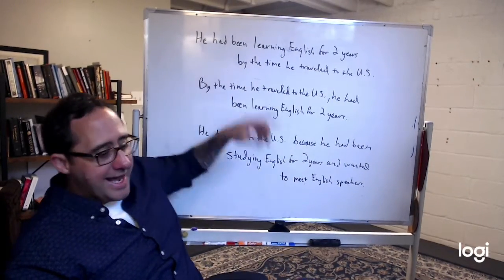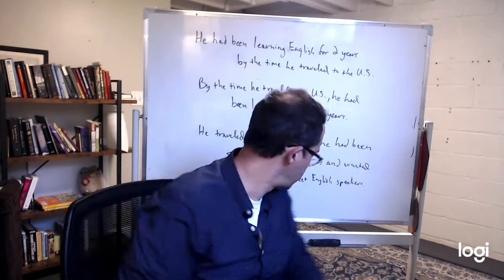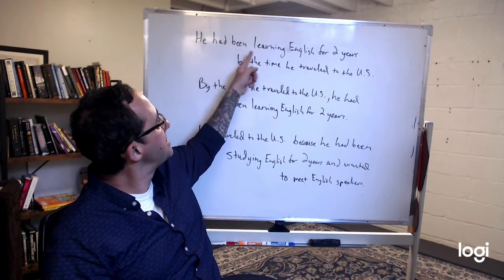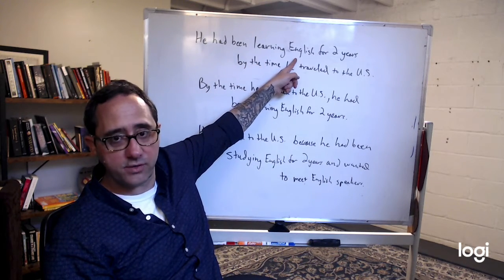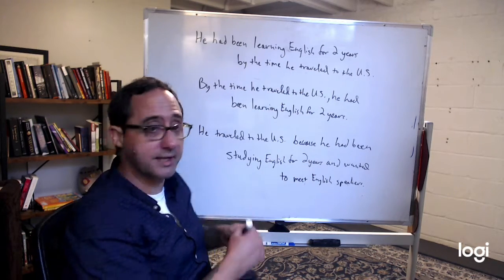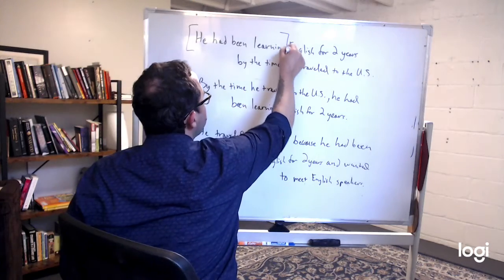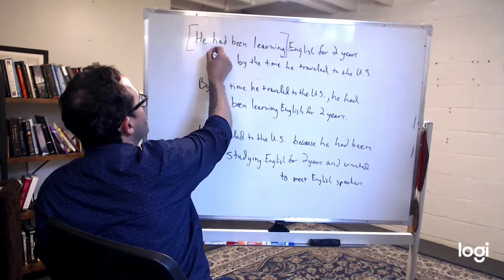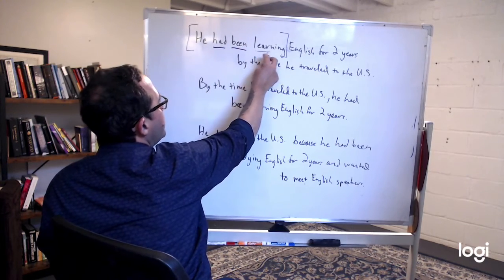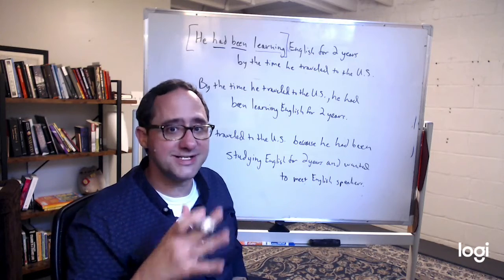Let's look at an example. He had been learning English for 2 years by the time he traveled to the US. Okay, so here is our past perfect continuous. You use had, been, and then the present participle, the verb plus ing.